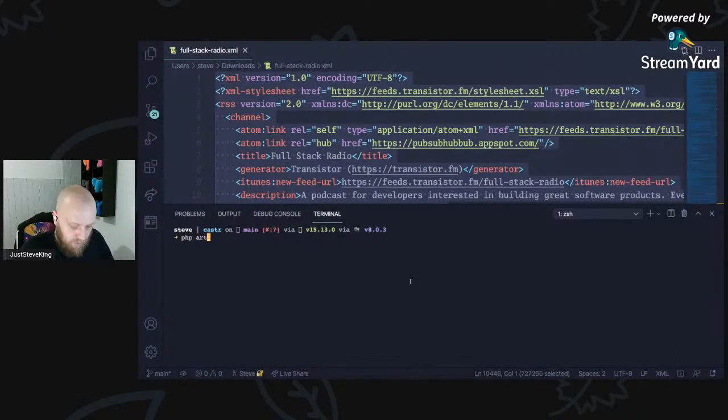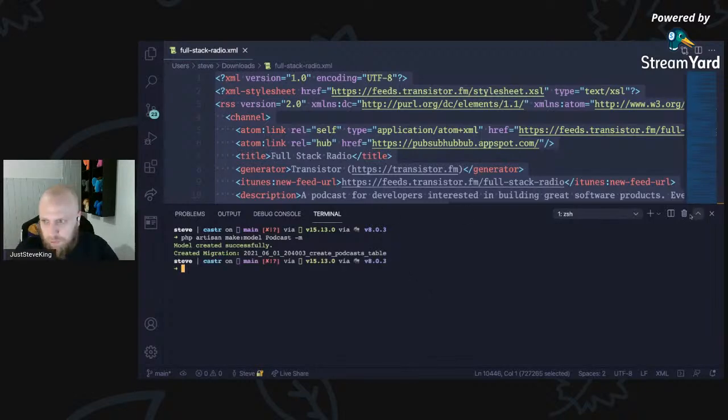So we want to make a migration. I'm not going to do the usual make model with a migration flag because I'm going to push this into the domain approach. Actually, I will. I'll just copy it over. Be quicker. Model, and we are going to say podcast, and we want a migration. And that's all we want to start with: a migration and a model, and that is it.